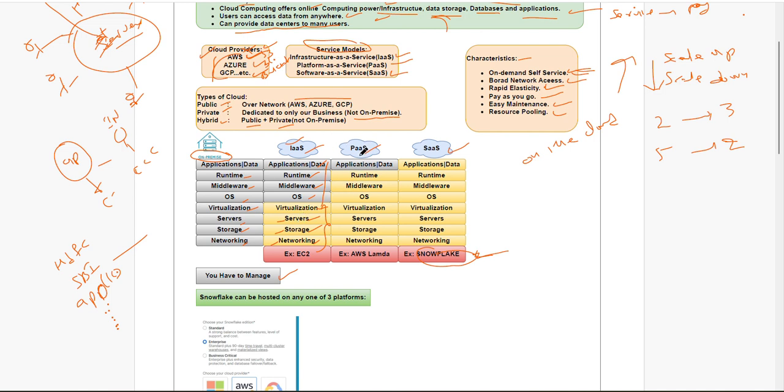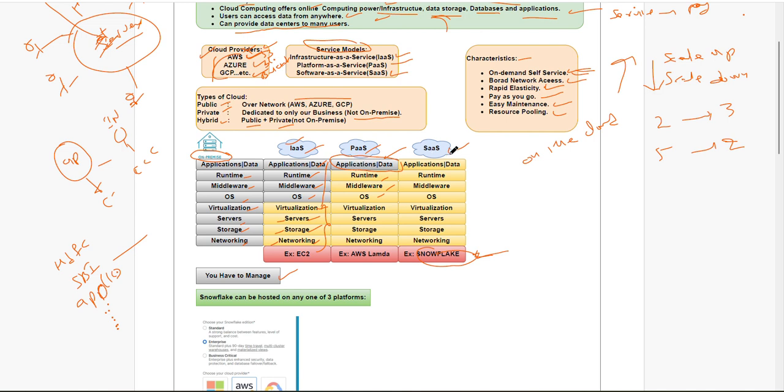Platform as a service means these people will provide the platform, OS and middleware, how programs can run. In platform as a service we have control only over the application and data, and remaining everything we get from the cloud provider. That is platform as a service. So infrastructure as a service means they provide only infrastructure, and platform as a service means they provide everything except data and application.